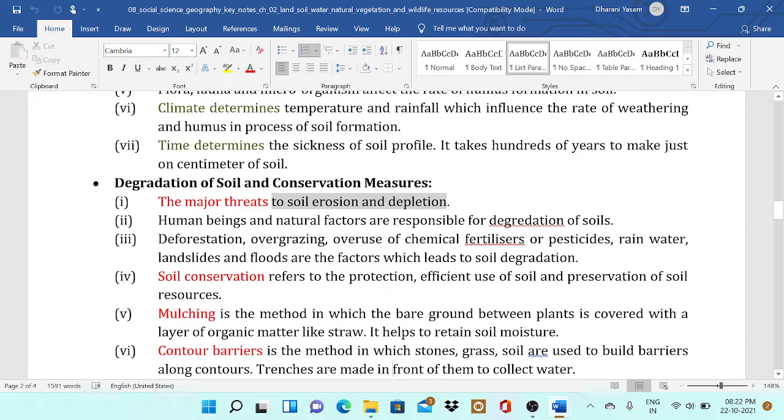Soil conservation refers to the protection and efficient use of the soil and preservation of the soil resources. Mulching is the method in which the bare ground between the plants is covered with a layer of organic matter like straw. It helps to retain the soil moisture.